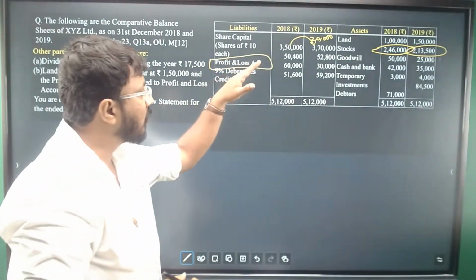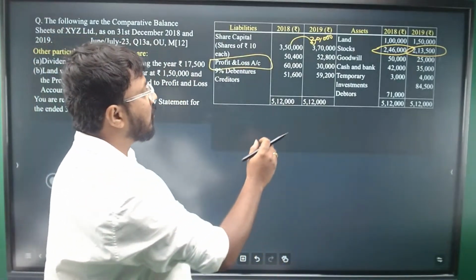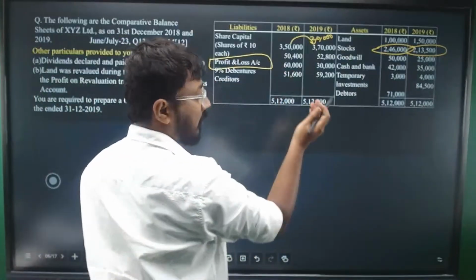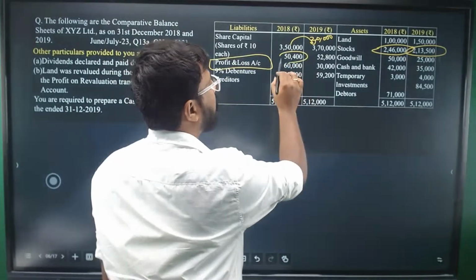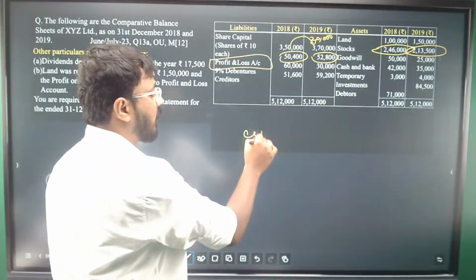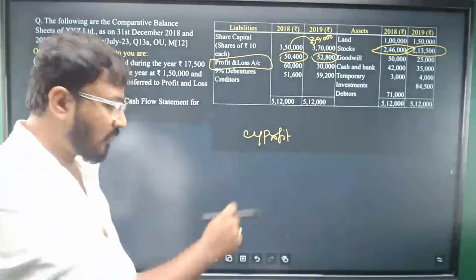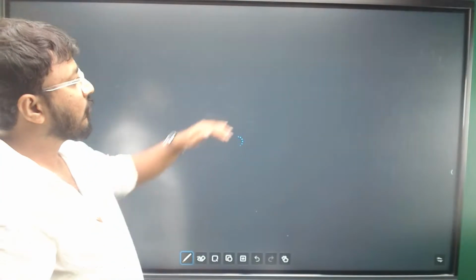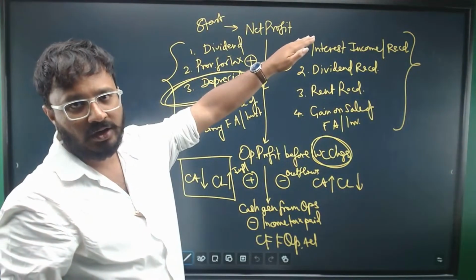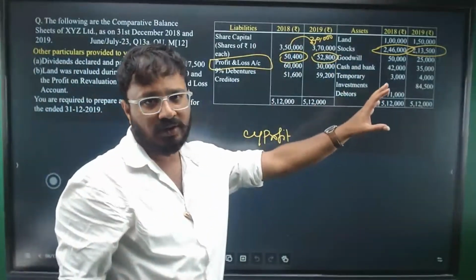If it is not mentioned separately here, it might be in the reserves. Profit and loss is the difference. Current year profit is the difference between the opening balance and the closing balance, right? If you see what is the current year profit here, you start with this current year profit. As I was mentioning in the previous slide, you have to start with the net profit, and you will not be given the net profit directly in some questions.